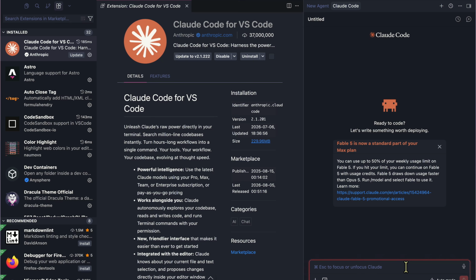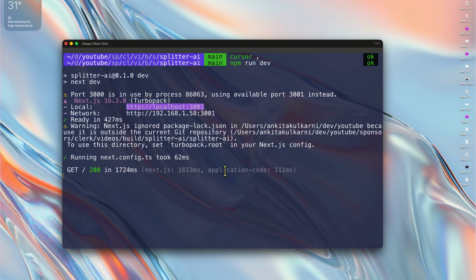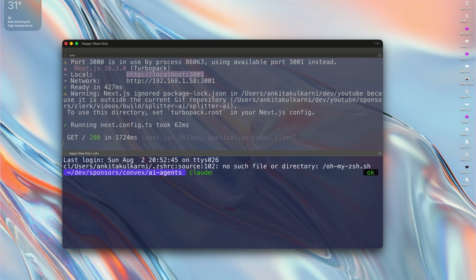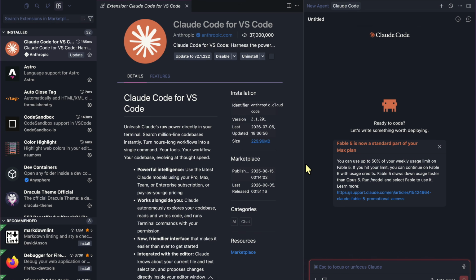However, I'm just going to stick to using Claude Code in VS Code, which is basically Cursor. Now, if you want to use Claude Code directly in the terminal, then you could simply run claude, and whatever we are doing, you can also type the prompts here. And I will show you my workflow so you'll have a good understanding of how to do this the right way.